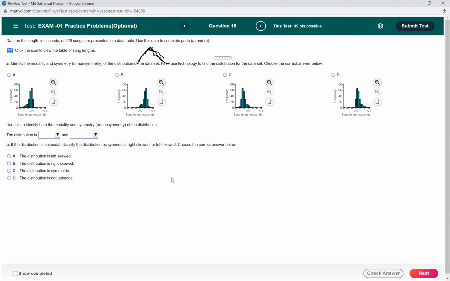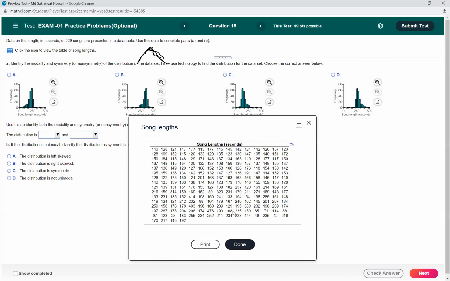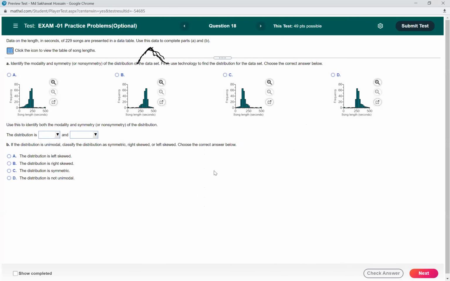So identify the modality and symmetry of the distribution of the data set. First, use technology to find the distribution for the data set. Choose the correct answer below. So first you need to find the distribution of the data set. So here you have the data set. You can open it in an Excel sheet, and then you have to find the distribution of the data set. Once you get the distribution, then you have to identify both the modality and symmetry of the distribution.